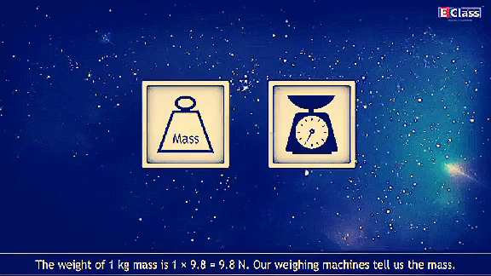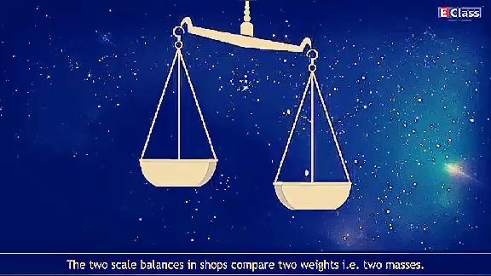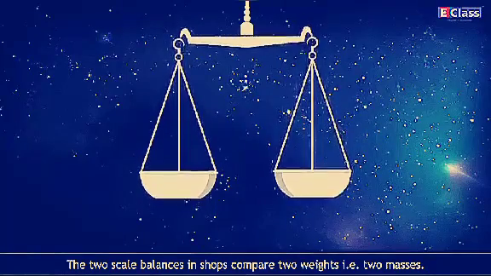Our weighing machines tell us the mass. The two scale balances in shops compare two weights, that is, two masses.